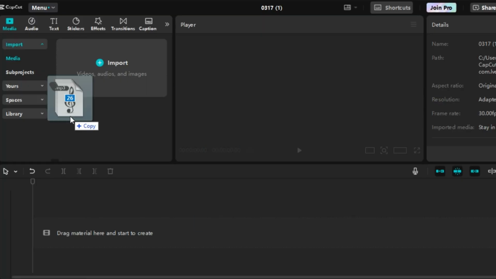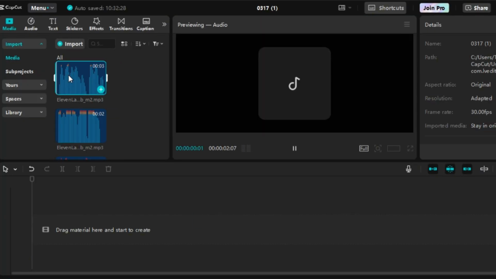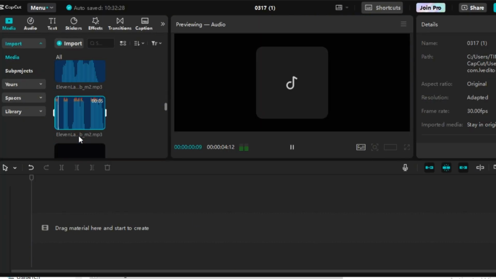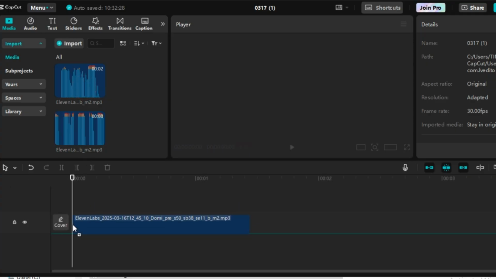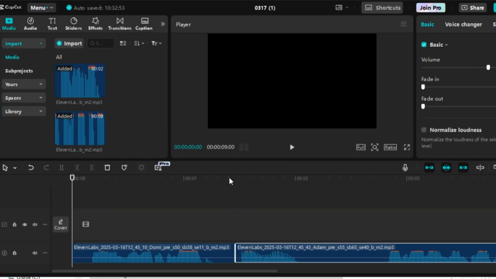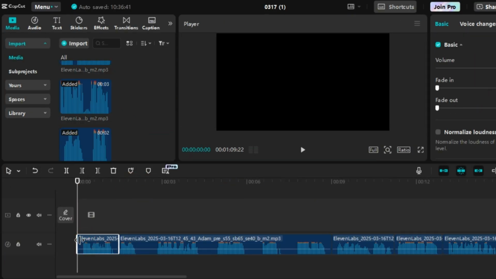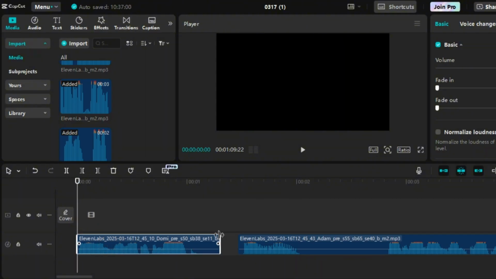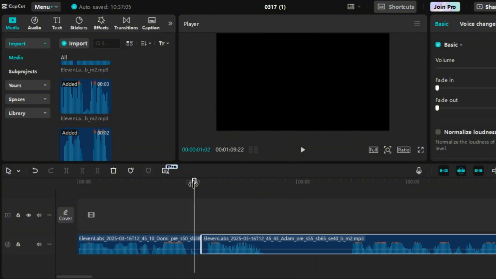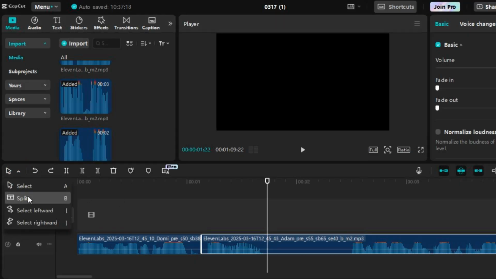As I've already generated the AI voiceover, now we need to import the audio files into CapCut. Once imported, add all the audio files to the CapCut timeline. After adding them, you'll need to split any unnecessary gaps between the audio files. Since manually splitting large gaps can be time-consuming, to speed up the process, click the arrow drop-down menu and select the Split B option.